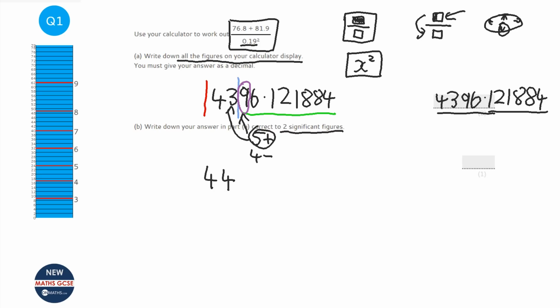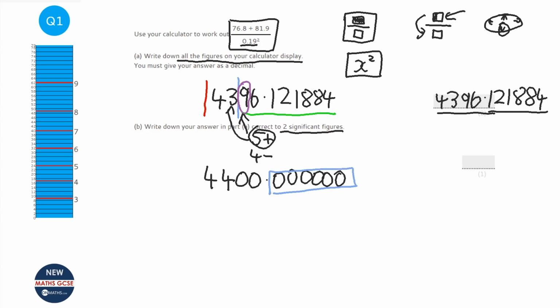All the numbers above the green line that I've just drawn reset to 0. They turn to 0. Now, if you think about it, if you have a number 4,396.121884 written down, and someone says, "Can you tell me roughly how much that is?" Then if you say the answer is 44, that's not roughly 44. It's nowhere near 44. So the 9 and the 6 will turn to 0, and actually the other numbers do too.